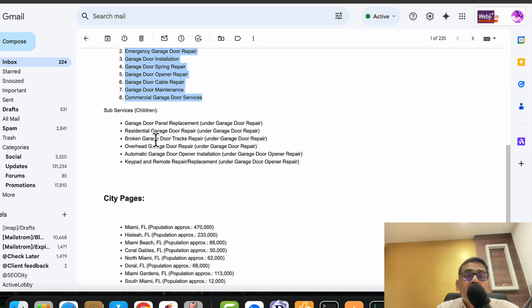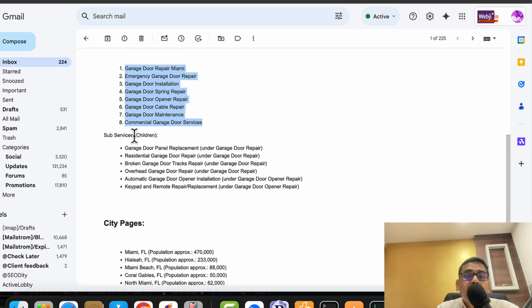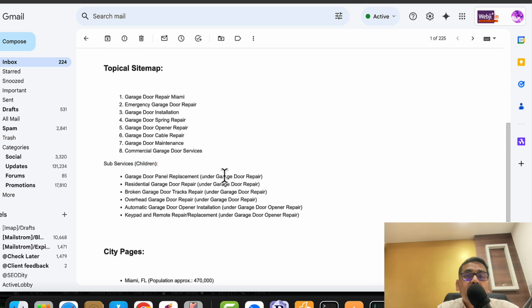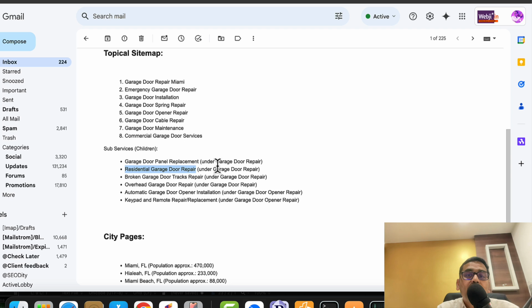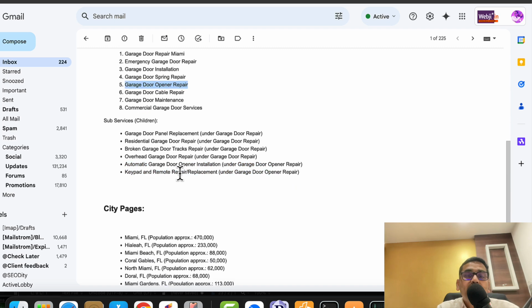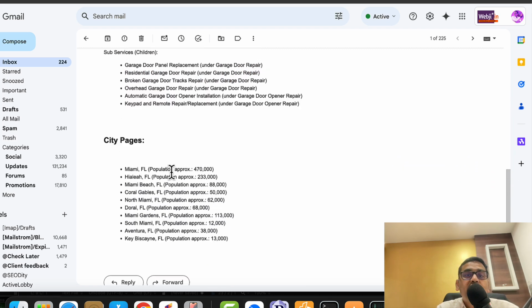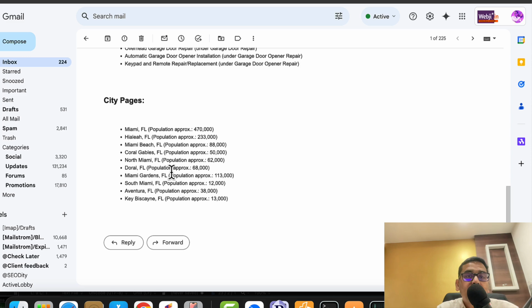Suppose you want to do child pages, then under the garage door repair page you can have these as extra pages. So this is also giving you level 2 of the pages. Some of the services can have those subpages. So these 4 are under garage door repair and these 2 are under garage door opener. This is another thing it told us, based on the competition and other factors taken care of.